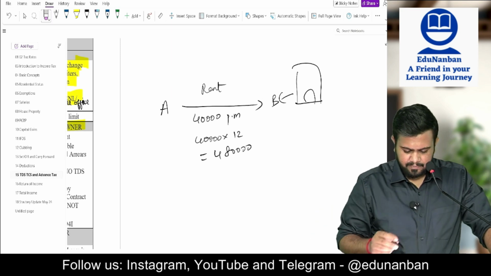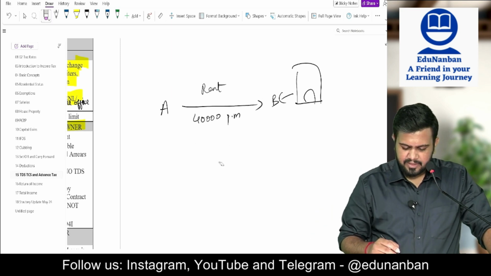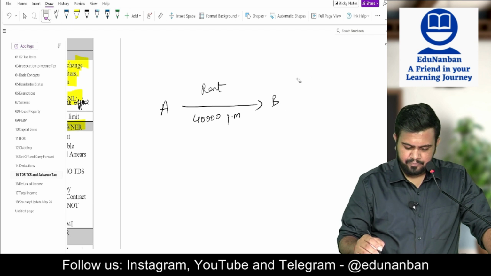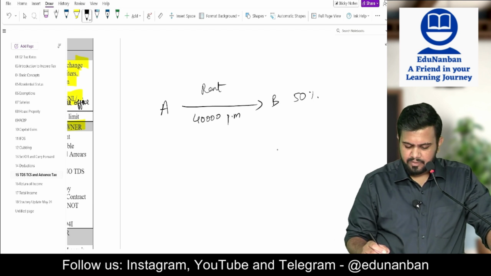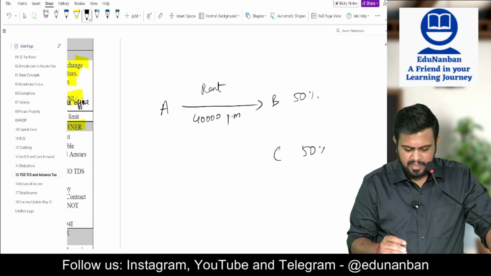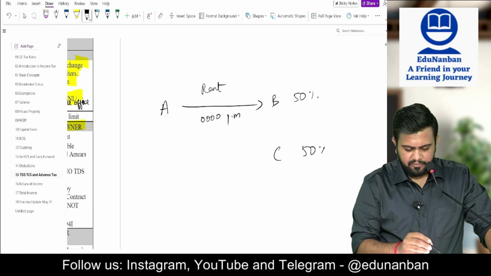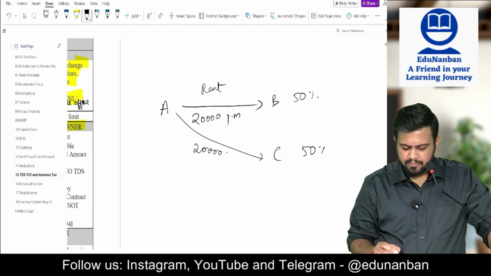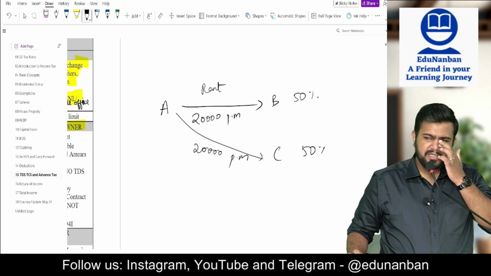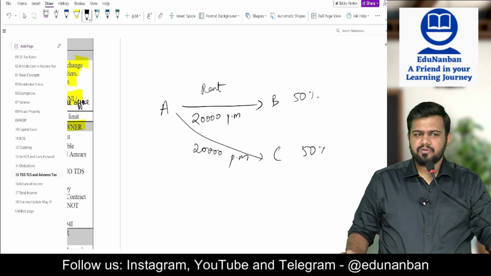Now listen. What if B was owning only 50% share in the property? There is another person, Mr. C, who owns the other 50% share. So Mr. A is making a payment of 20,000 per month to B and another 20,000 per month to C. In such a case, is TDS deductible? Yes or no?